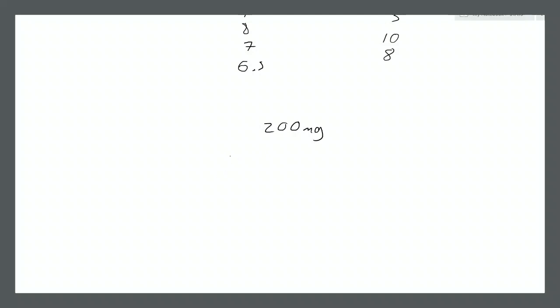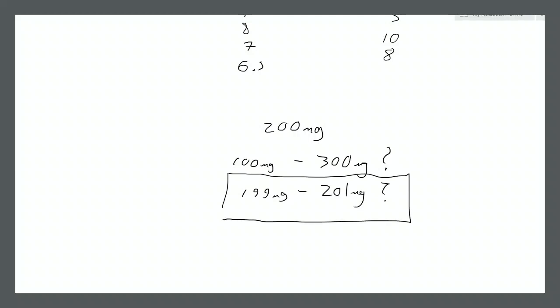Do you think they range from 100 milligrams to 300 milligrams? Or do you think they range from 199 milligrams to 201? Well, hopefully it's this one here, right? Then the medicine works the way it's expected to work. If the range is 100 to 300, well then sometimes the medicine won't work and sometimes people are overdosing, right?